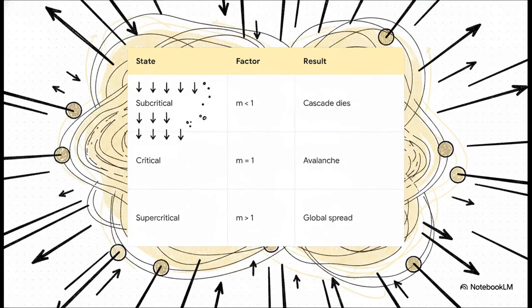As you can see, the fate of any piece of information all comes down to that branching factor, m. If m is less than 1, the system is subcritical, meaning the cascade just rapidly dies out. If it exactly equals 1, boom, you hit that critical state, a power law avalanche. And if m is greater than 1, well then you enter the supercritical zone, which means explosive, massive global spread.